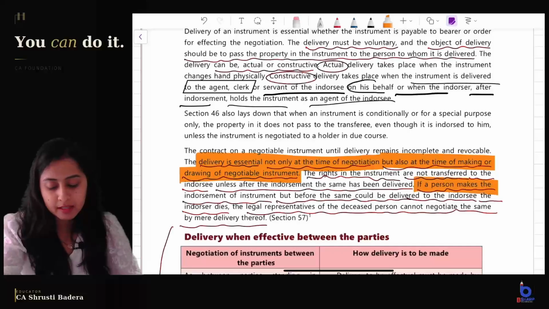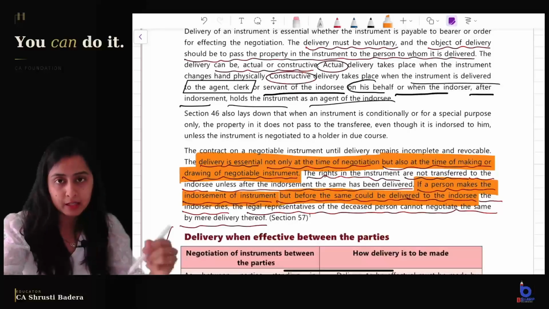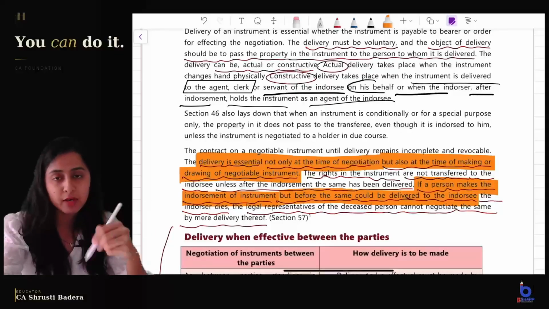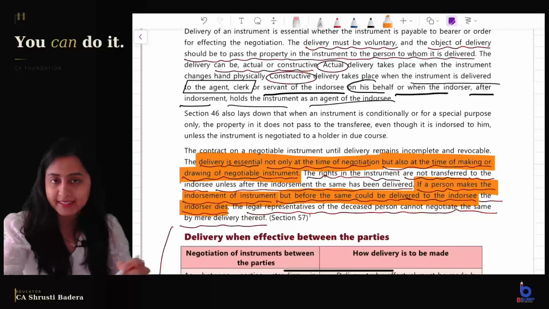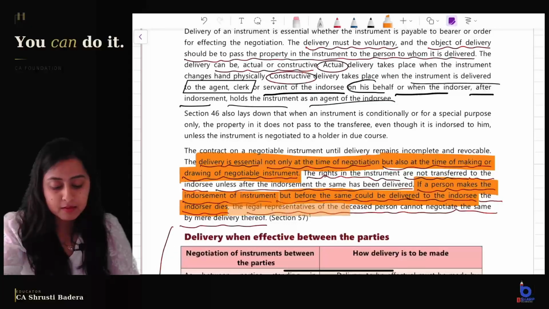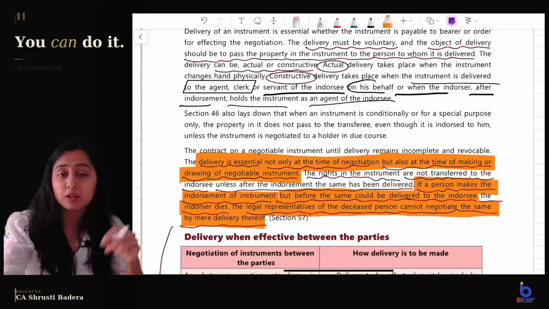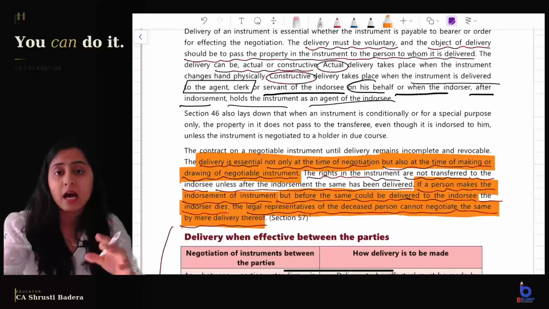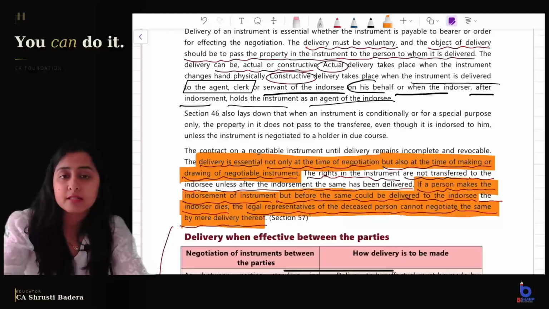If a person makes the endorsement of the instrument, but before the same could be delivered to the endorsee, the endorser dies. I make an endorsement in your name on the check, and before I could deliver it to you, I die. I should not have taken my example. The endorser dies. The legal representatives of the deceased person cannot negotiate the same by mere delivery thereof. Endorsement has already happened, but are the legal representatives authorized agents of the person who died? No. So if it is an order instrument, now only delivery is left, but still the legal representatives cannot transfer the ownership, cannot negotiate the instrument by mere delivery.